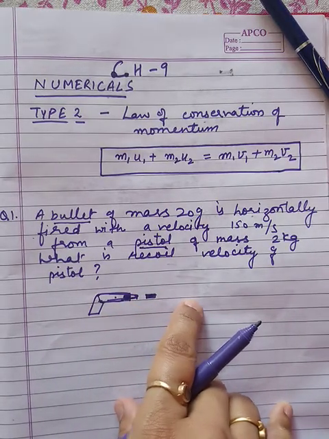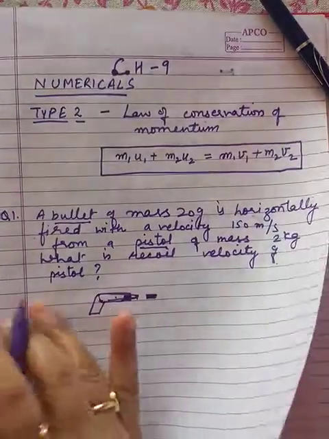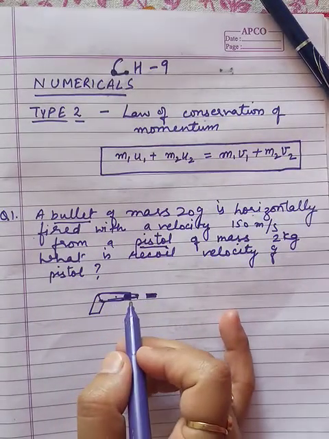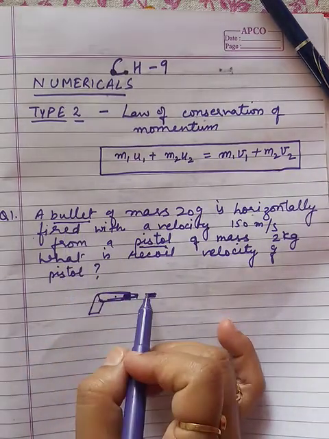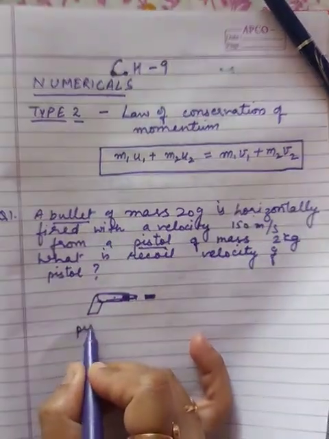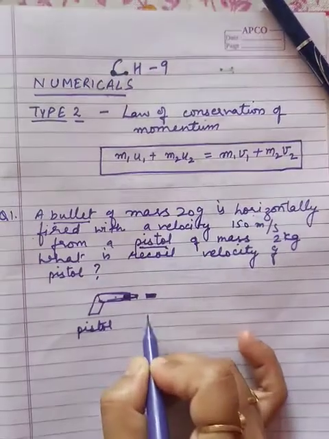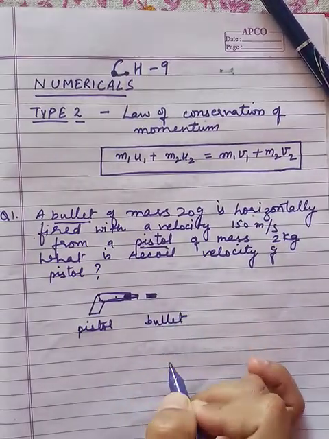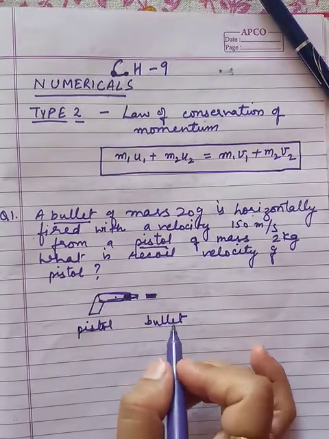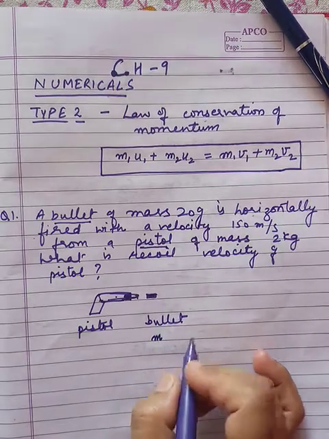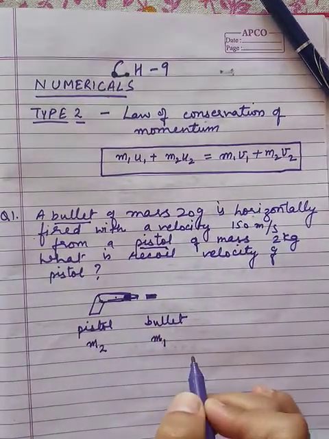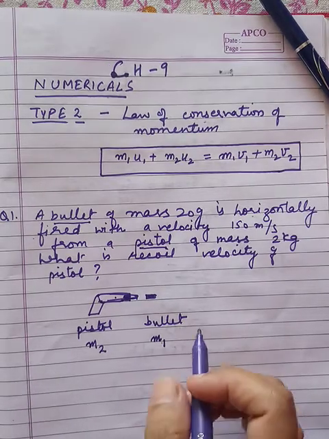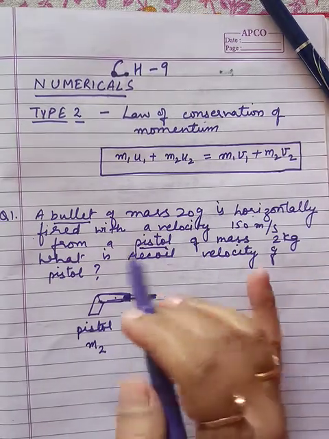So we have to consider a system in which there is a pistol for this question and a bullet. This is a pistol and this is a bullet. Suppose we can consider the bullet having mass m1 and pistol having mass m2. So what the question is saying now, let us read this question.